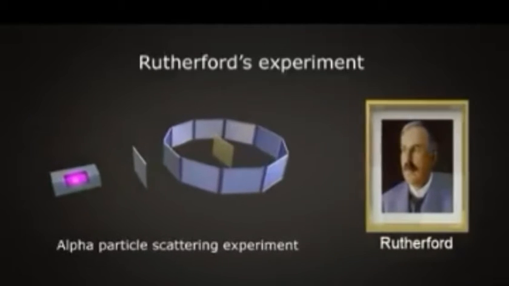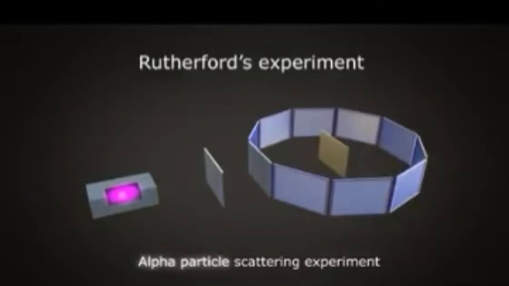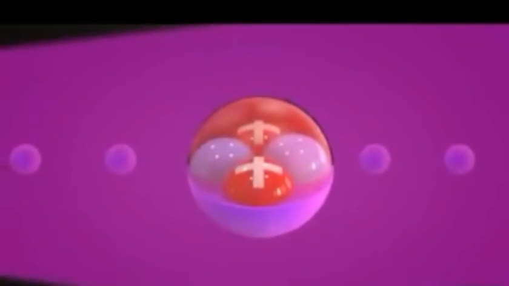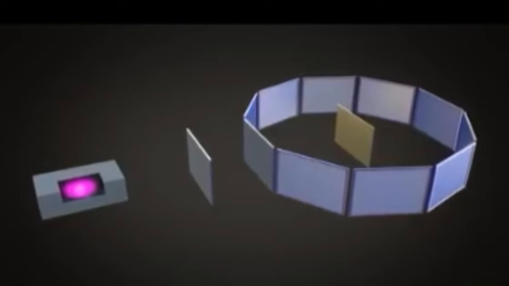To understand his experiment, first see what alpha particles are. Alpha particles are emitted by radioactive substances. These are helium ions with double positive charge. Now let us look into the details of the alpha particle scattering experiment.